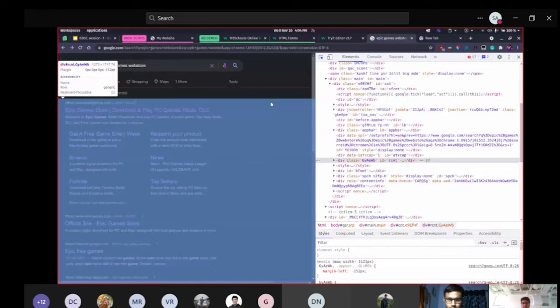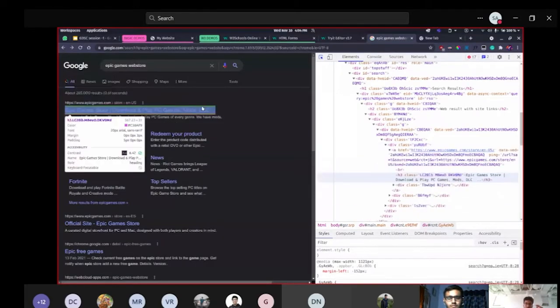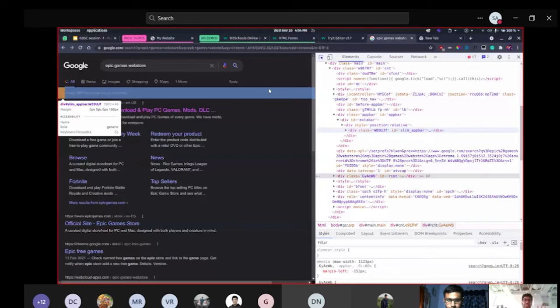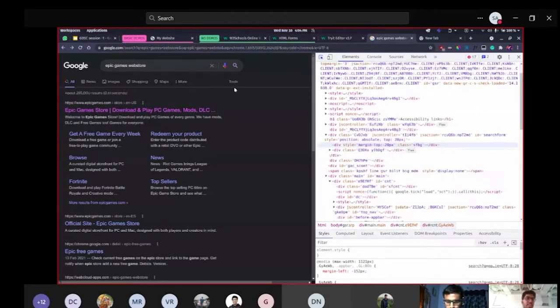This entire thing is a box containing every single search item, and every single search item also has a different box for it. So everything at the end just becomes a box. In the box you can put the content, which is decided by you, but the box has to be a div, or a span kind of thing.